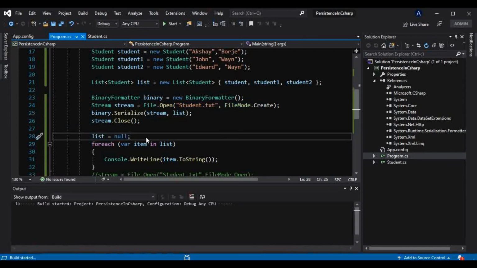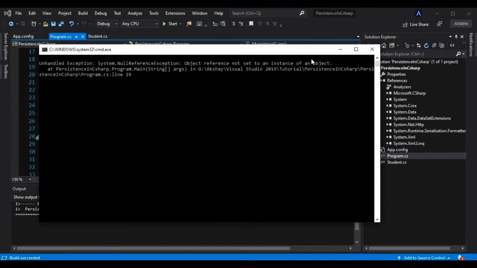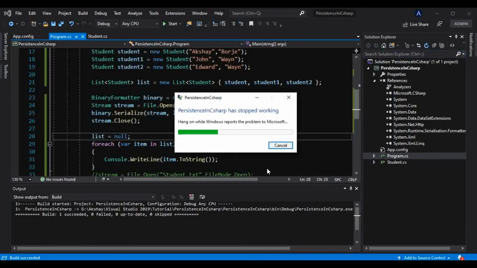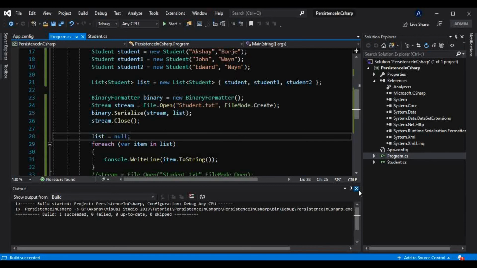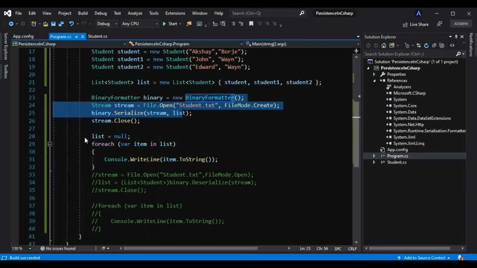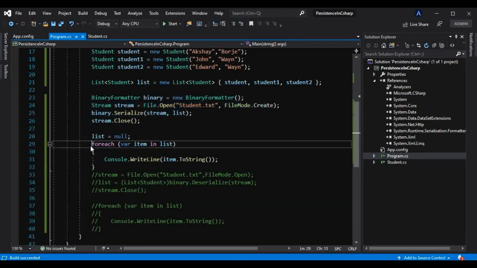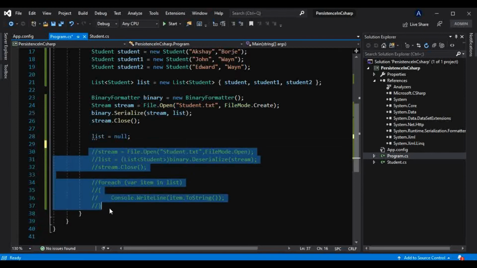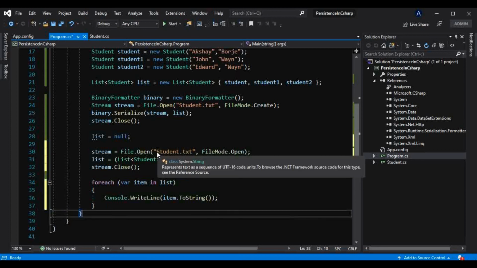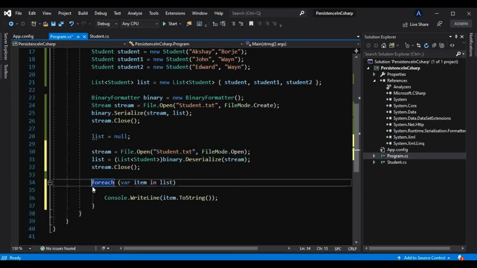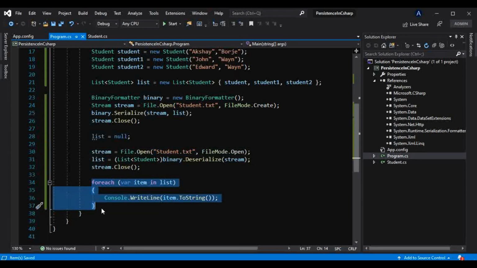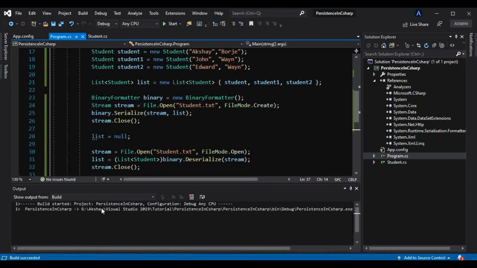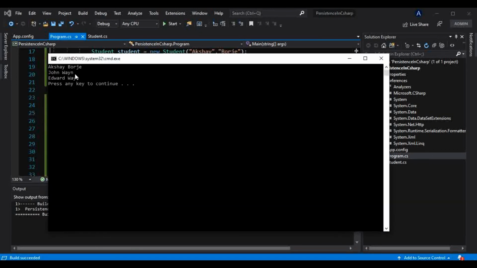Now if I run this, we should get a null reference exception. Okay, so we are getting that because after storing that information in this file, we are making that list null. So after deserializing that object back and getting that information from the student, we are getting that information onto this console like this. So that is nothing but from that file.